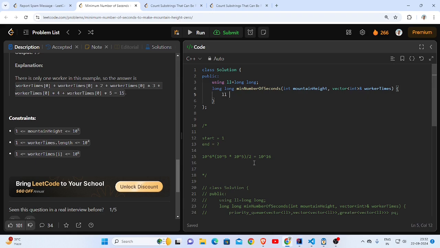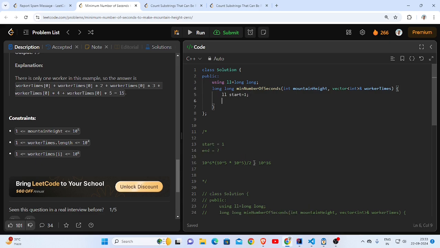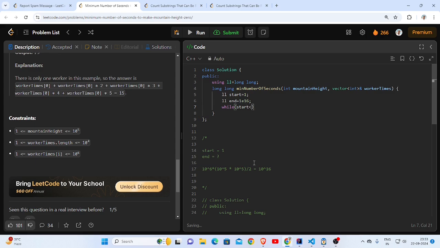Now let me take long values because these are large values we are dealing with. Let me take 1e16. While start is less than end, I will get the midpoint. Since these are large values, I'll compute the mid like this so that it doesn't overflow.